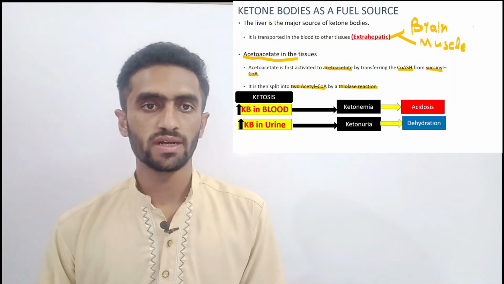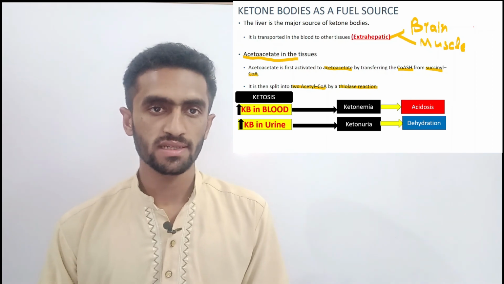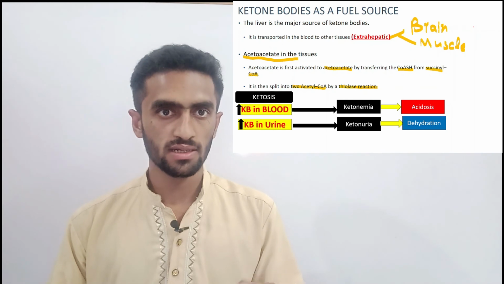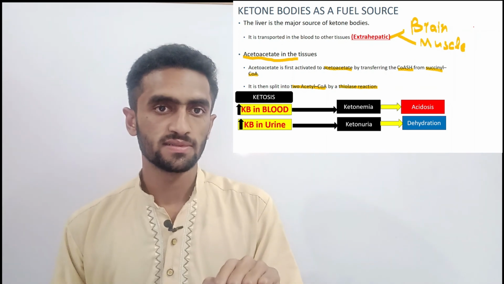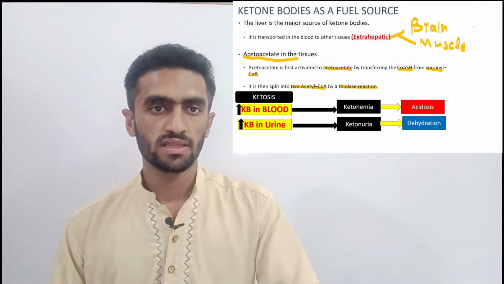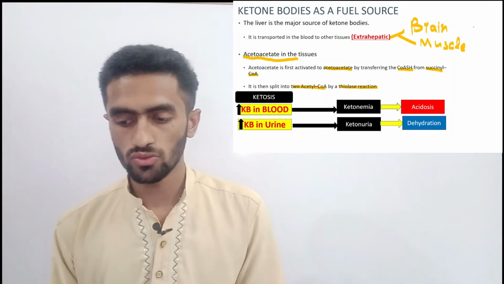So that leads to dehydration. Why dehydration? Because they are osmotic, meaning they are increasing the osmotic level. So in that way, they also lead to dehydration.